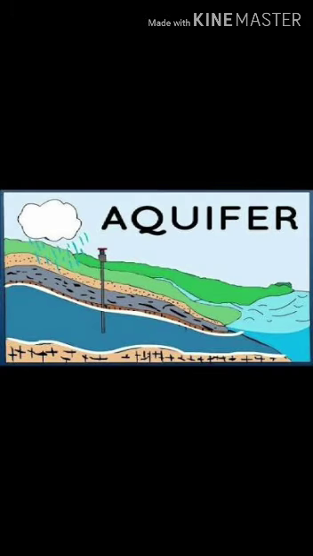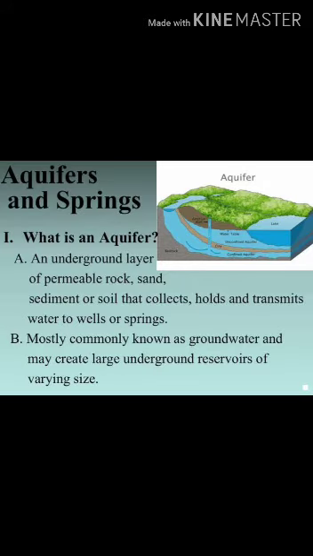What is an aquifer? An underground layer of permeable rock, sand, sediment or soil that collects, holds and transmits water to wells or springs, mostly commonly known as groundwater, and may create large underground reservoirs of varying size.